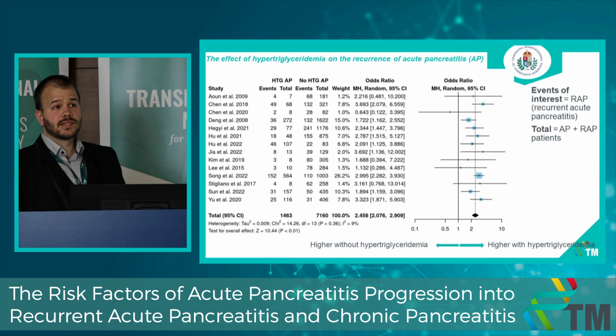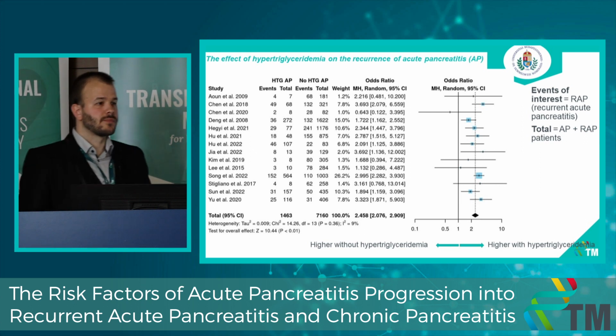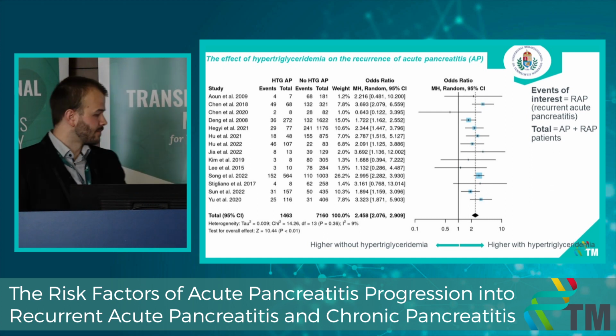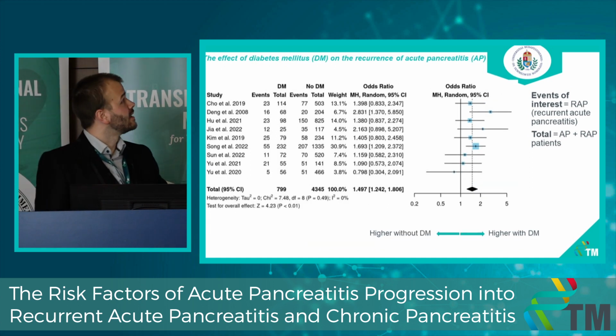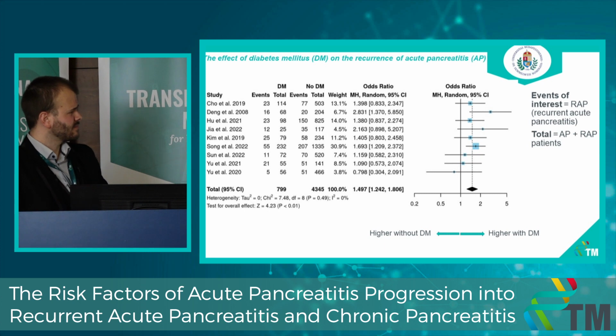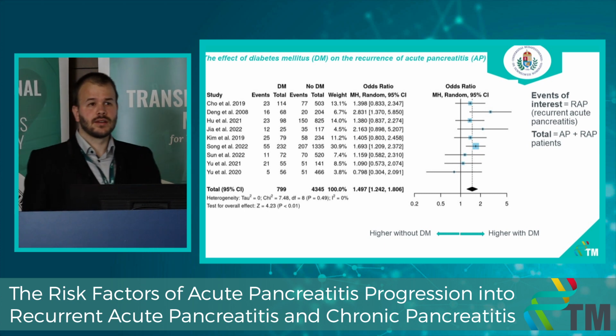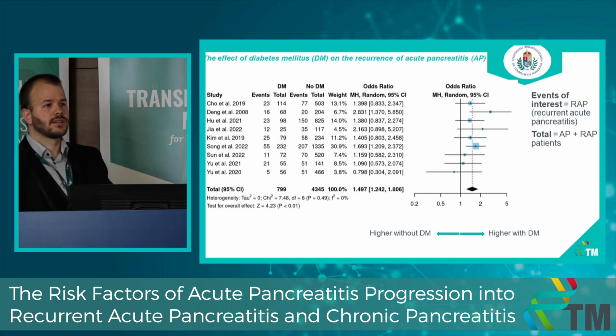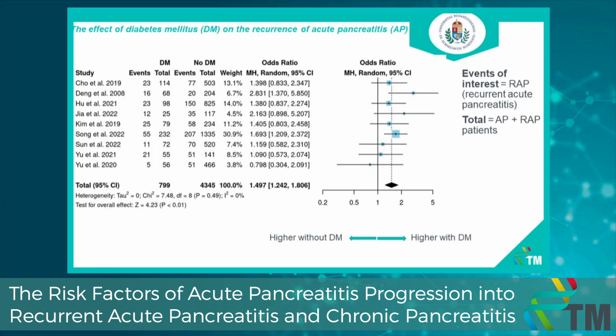It is also statistically significant, and this result means patients with hypertriglyceridemia have a more than 2 times higher risk of developing recurrent acute pancreatitis. Here we investigated the effect of diabetes mellitus. Pooled ratio is 1.49. It is also statistically significant, and this means patients with diabetes mellitus have a 49% higher risk of developing recurrent acute pancreatitis.